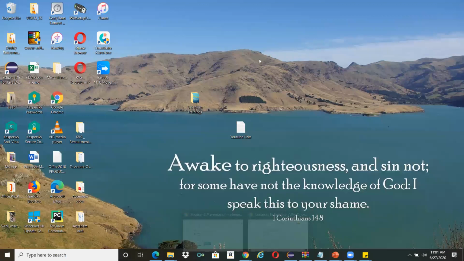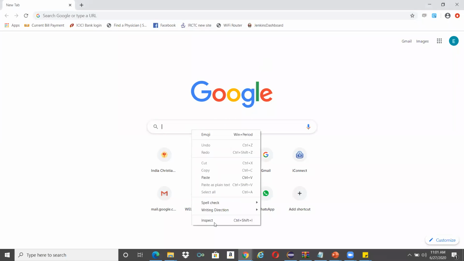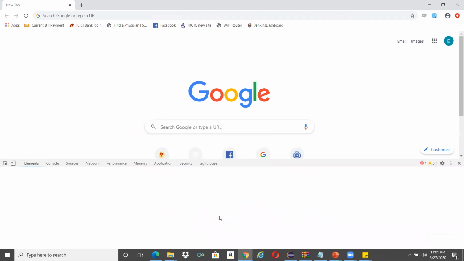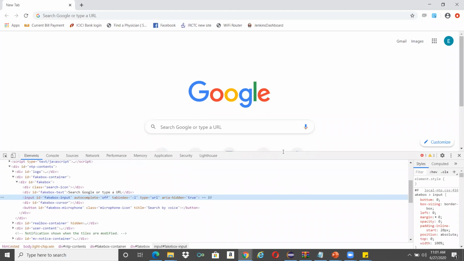Hope you are now able to see my screen. I am at the Google homepage. This is how you need to inspect an element. This is the Google homepage. I would encourage everyone, when I open everything, don't try to grab everything that is on the screen, just try to learn the concept that we discuss.